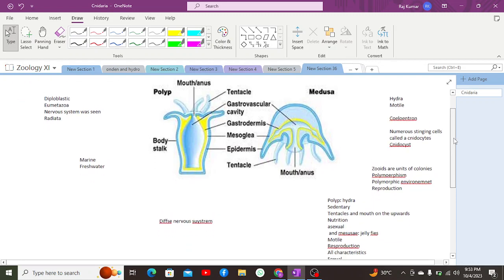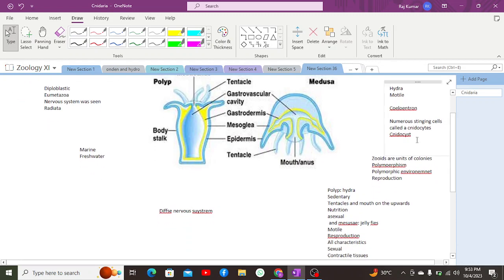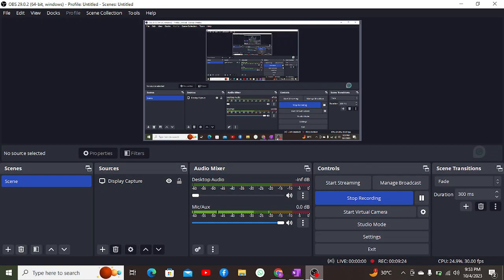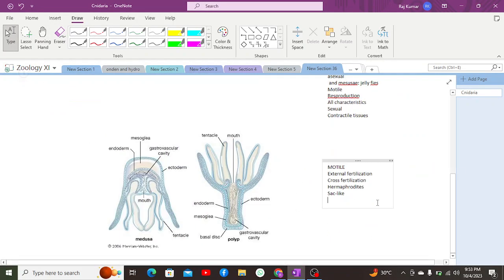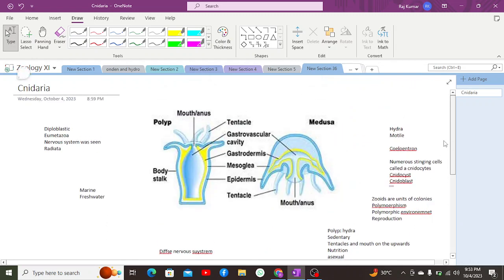They also have a characteristic known as nidoblasts, also known as nematoblasts, which basically form the nidocytes. Apart from which, we also have some other characteristics of Cnidarians, such as all of them are carnivores.